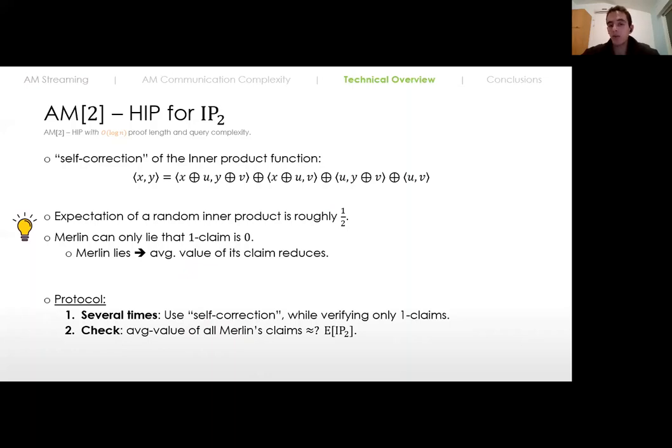But at the end of the protocol, we're going to check that the average value of all the claims that the prover sent is close enough to the expectation of the inner product function. So this is the high-level outline of the construction of our holographic protocol for inner product. From now on it is only some technical statistical analysis, so I'm going to skip it.